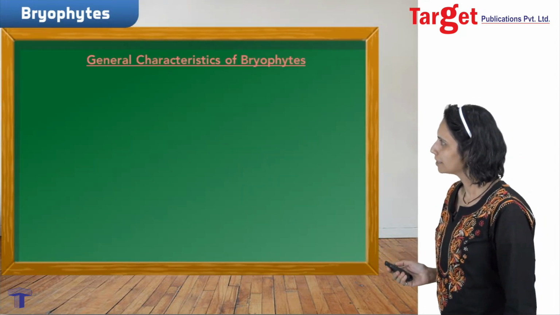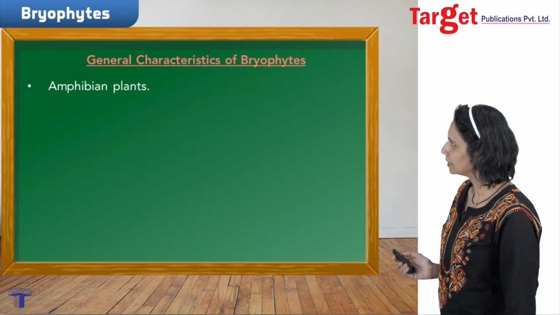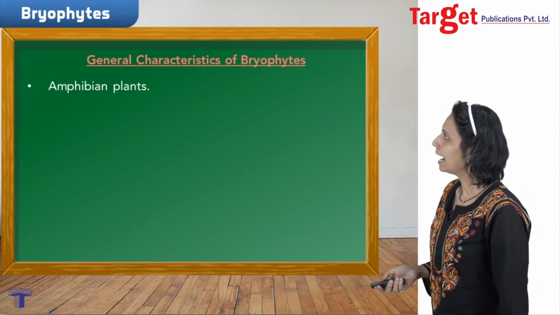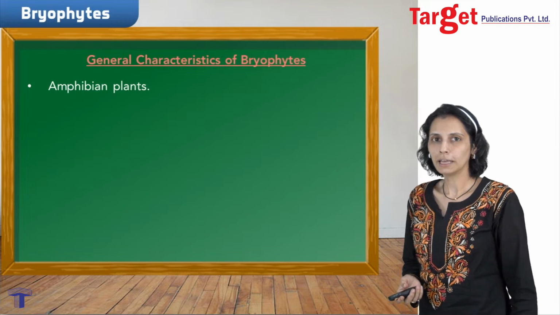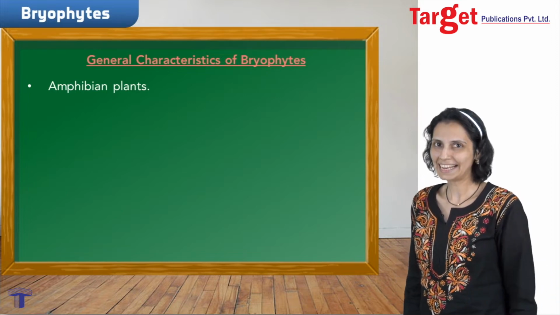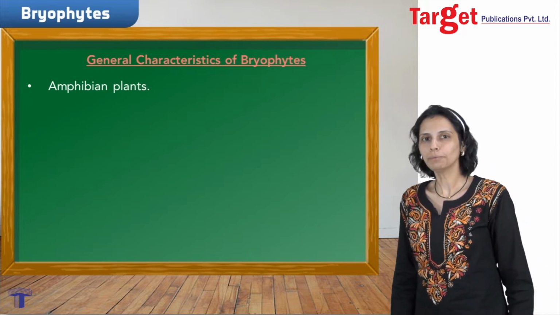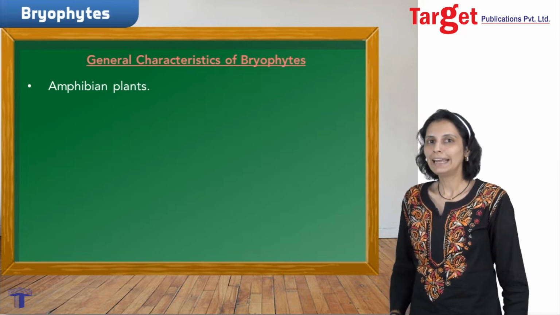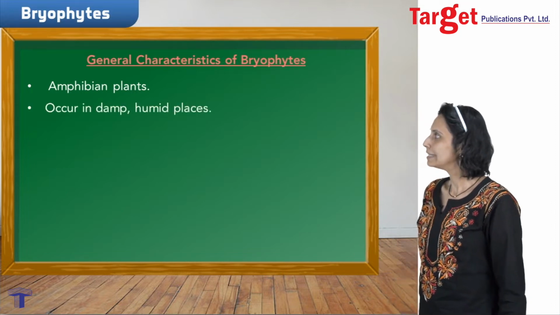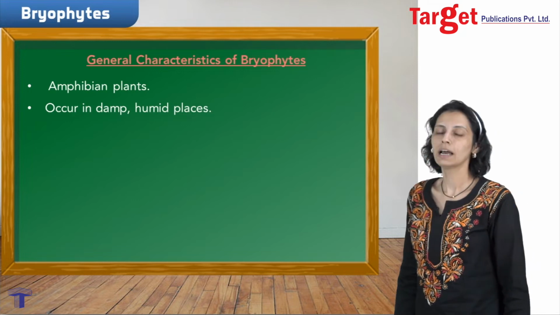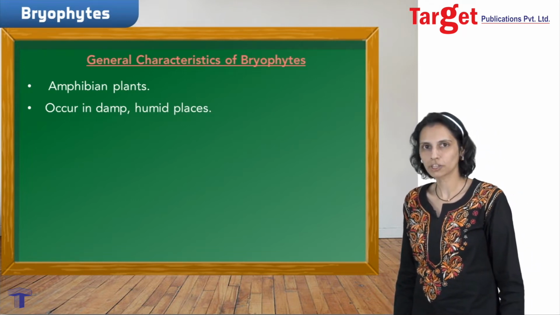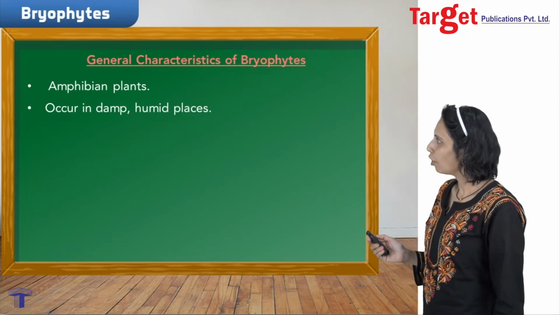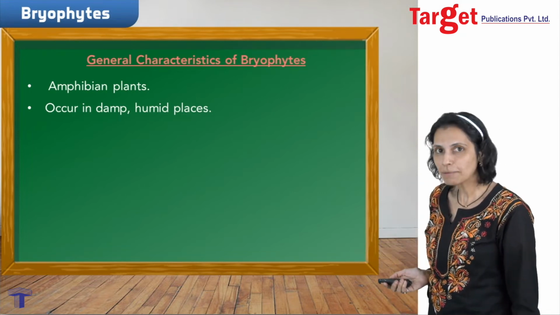The first and very important characteristic is that they are amphibian plants. What do you mean by amphibian? They possess a dual life. What do you mean by it? Though they live in damp or humid places, they require water for their sexual reproduction. So, therefore, they are called amphibian plants.